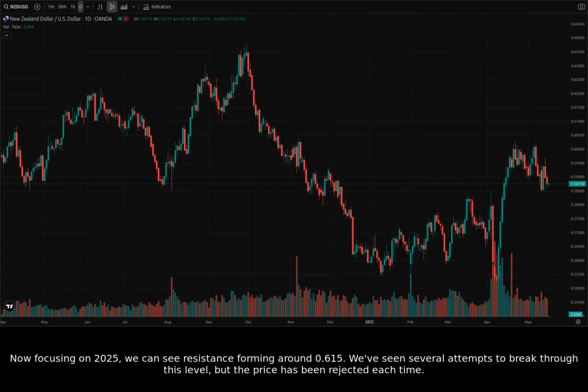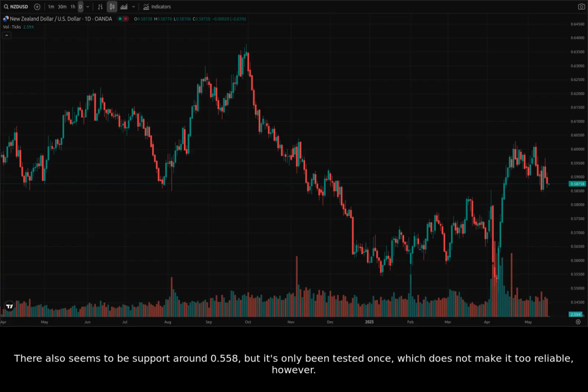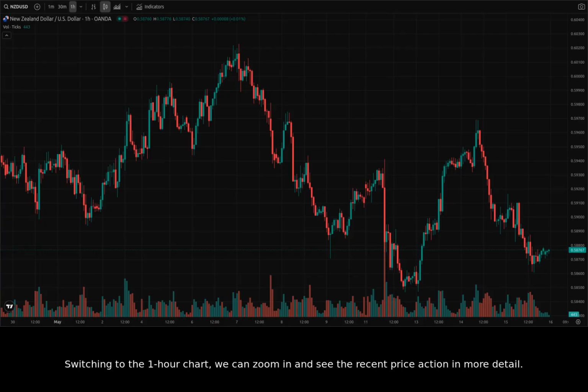We've seen several attempts to break through this level, but the price has been rejected each time. There also seems to be support around 0.558, but it's only been tested once, which does not make it too reliable, however. Switching to the 1-hour chart, we can zoom in and see the recent price action in more detail.